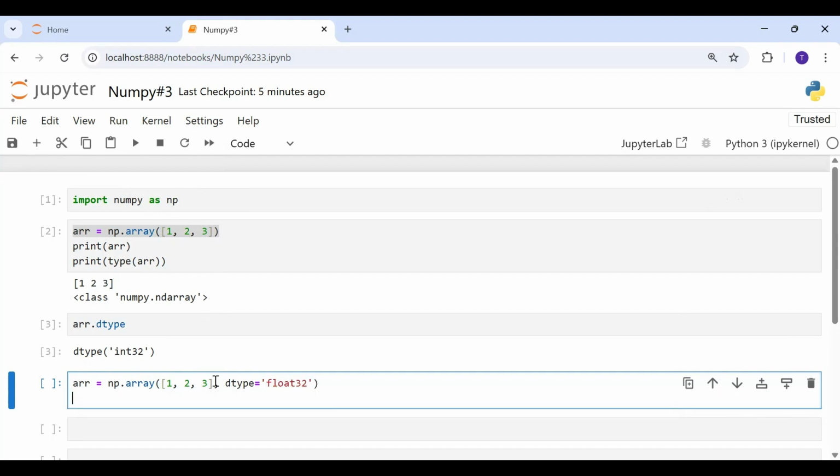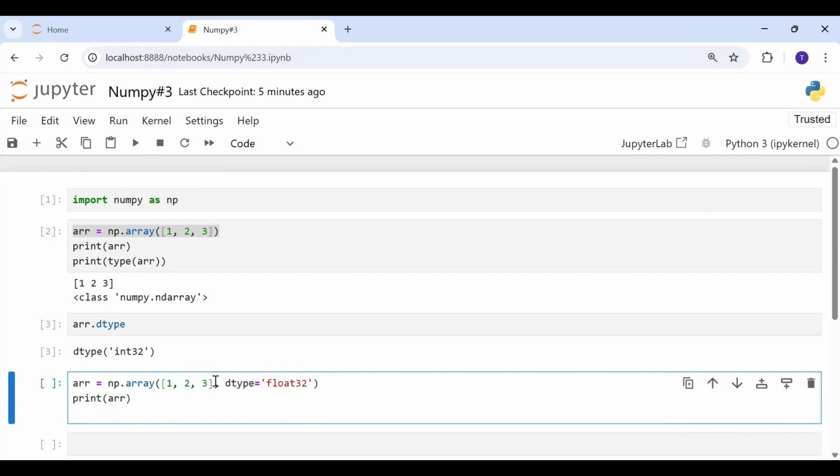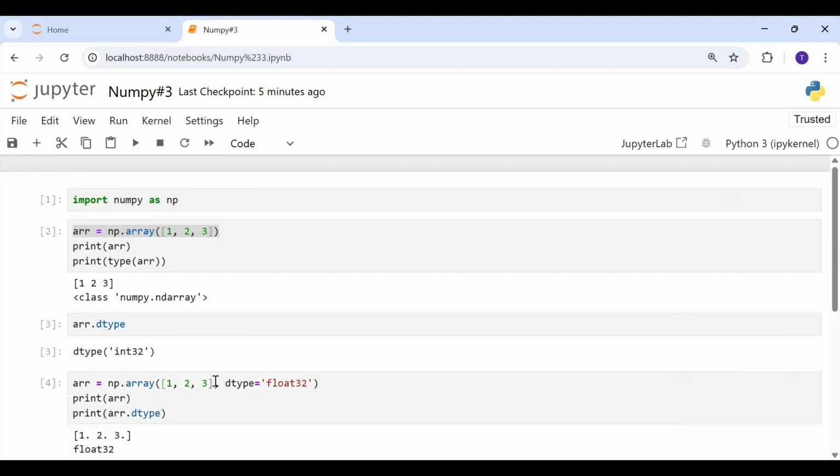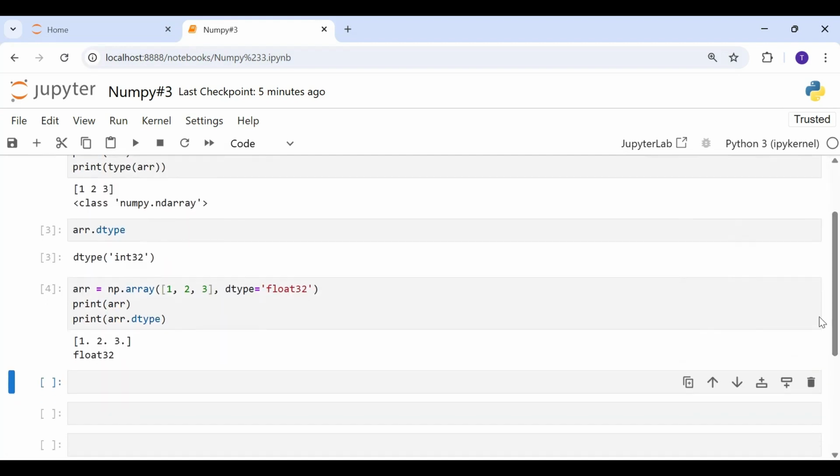So float32. Let's print our array, and also print the data type of the elements of this array using the dtype attribute. Now you can see all these items have been typecast to float numbers.